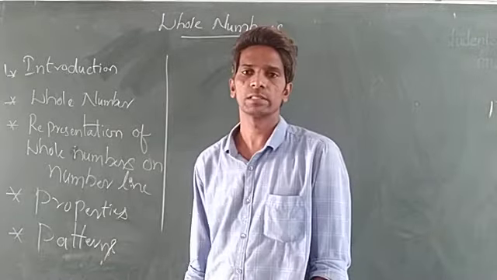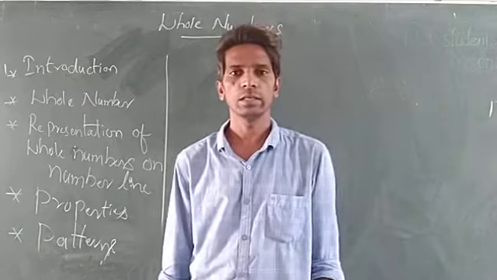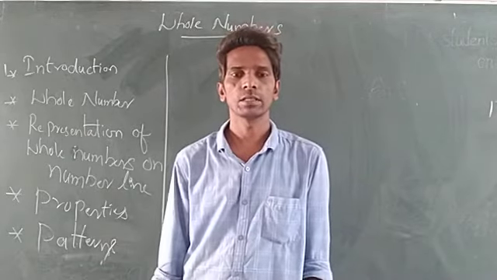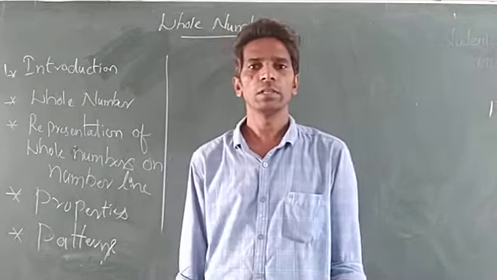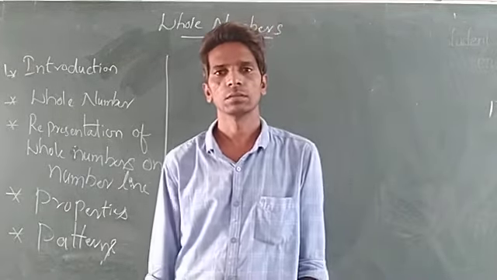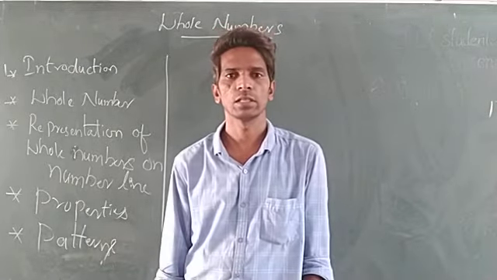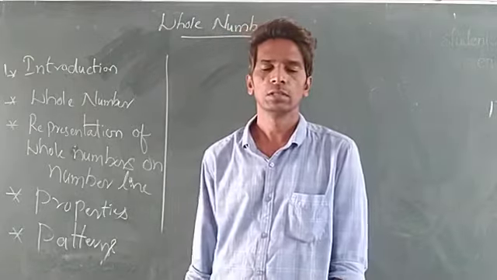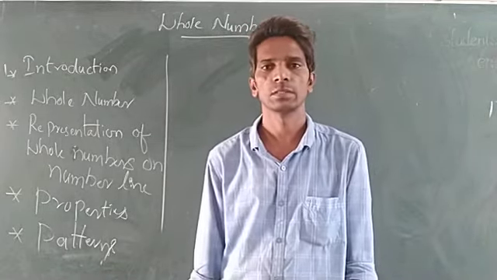Introduction of whole numbers. Before seeing the whole numbers, we already know the natural numbers. What is the meaning of natural numbers? We will say 1 to infinity: 1, 2, 3, 4 and so on. Up to the end we don't know. 1 is the starting number, the end we don't know. So infinite numbers are there in natural numbers.